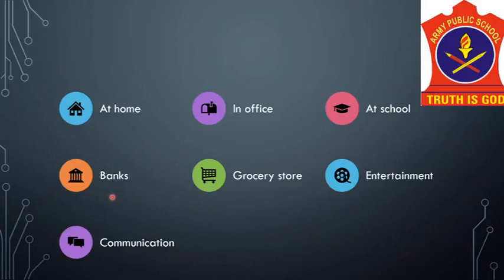Then in banks, the authorized ATM machines all over the world, they all are regulated by computers. The customers can deposit and withdraw funds using the computers. At grocery stores, a computer is used to track the purchases, calculate the amount of money due, track the stock, etc.